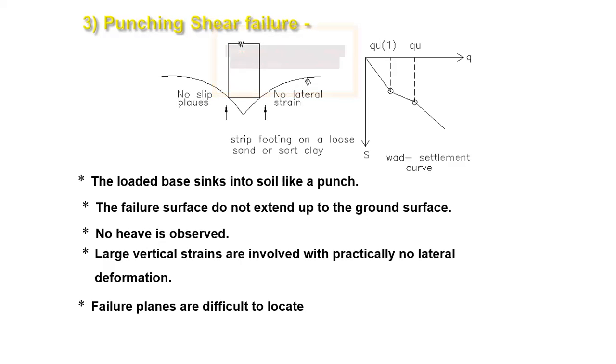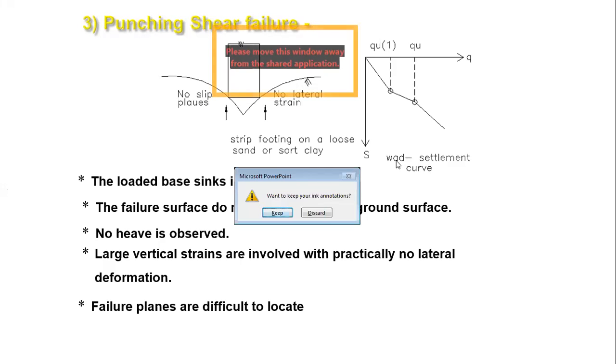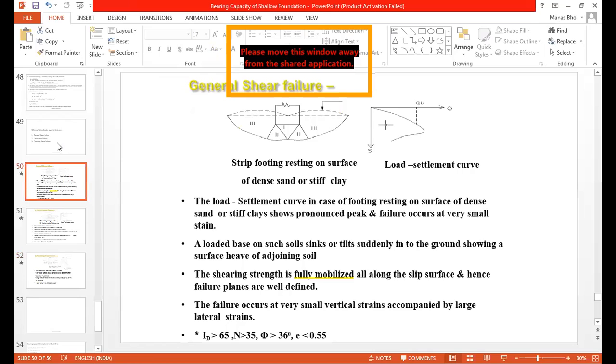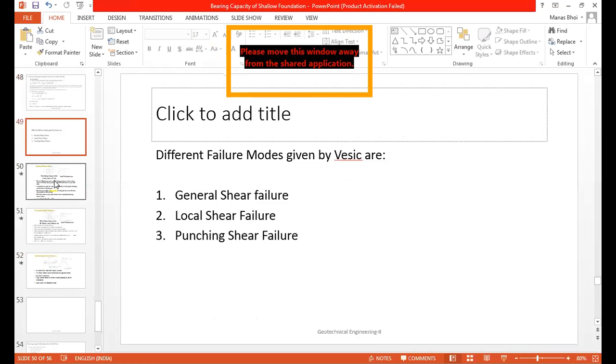Now I want to show you some examples. Till now, I think I have completed mostly everything. Only 2-3 things are left. One is what will be the case when the load is eccentric in nature.